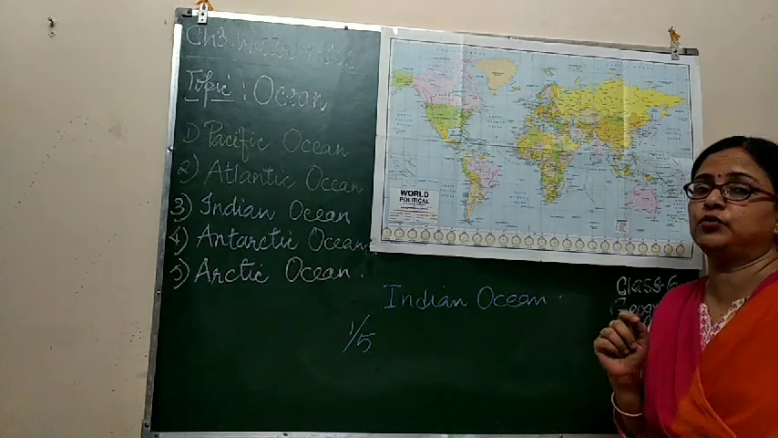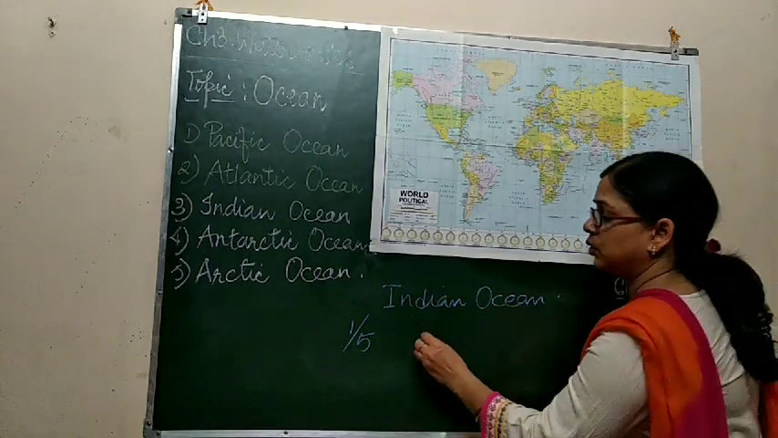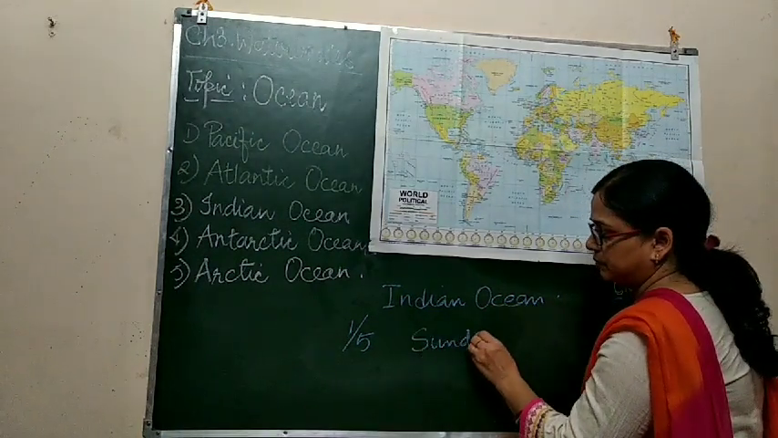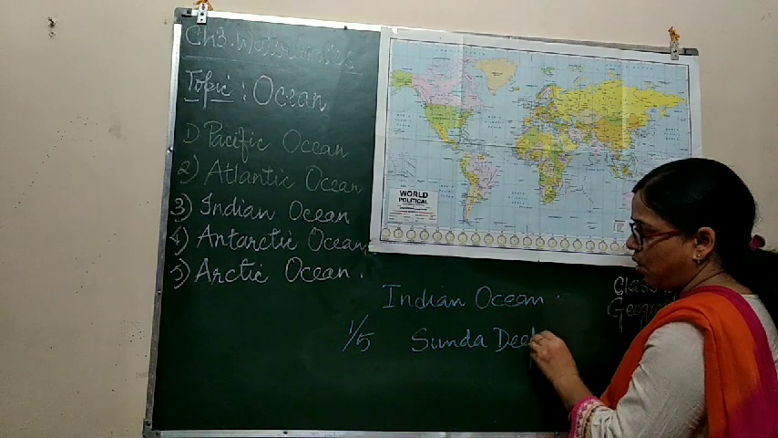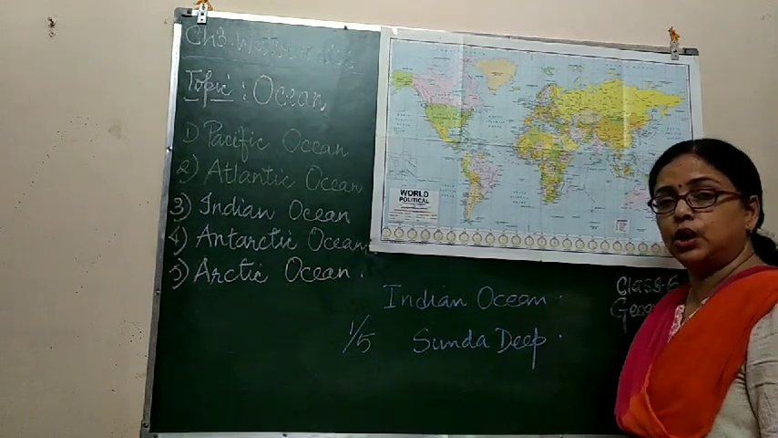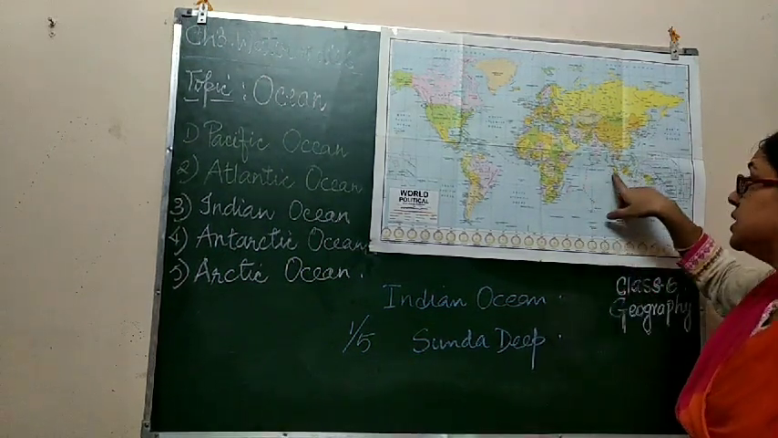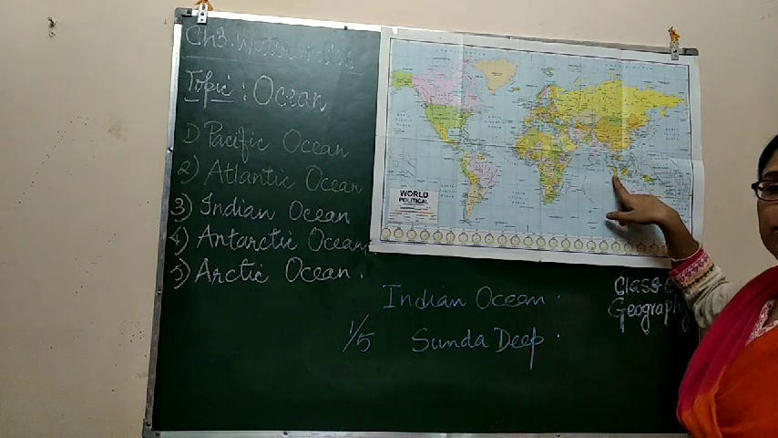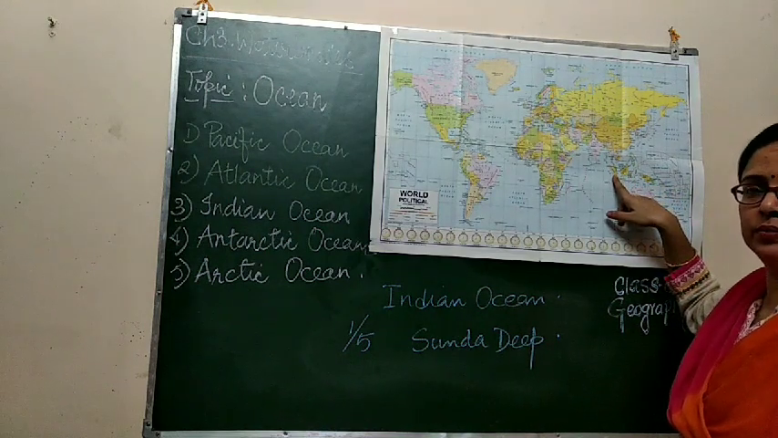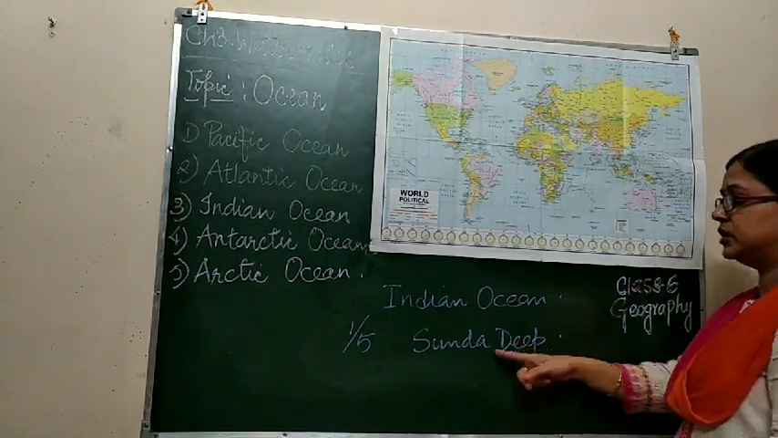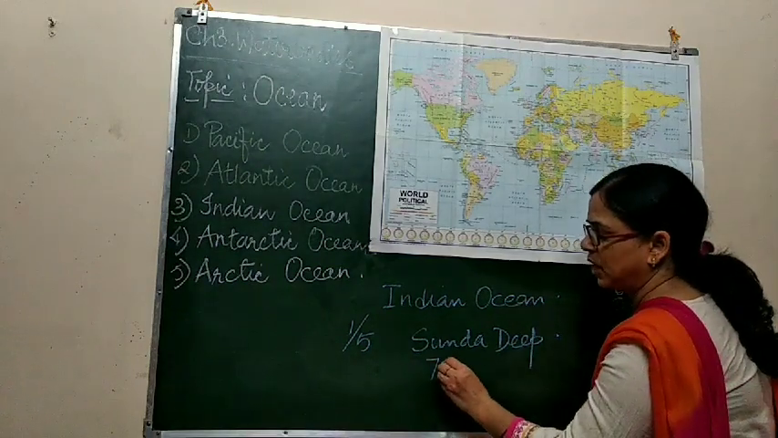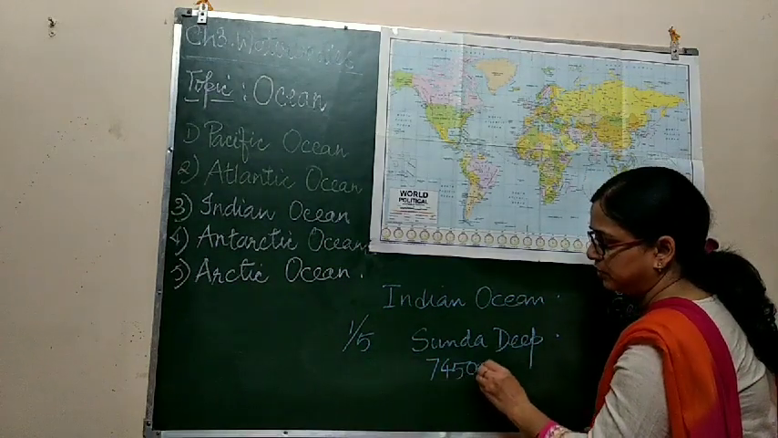The deepest point of this ocean is Sunda Deep of the Java Trench, which is located towards the southern coast of Java in Indonesia. The depth of this point is 7,450 meters.